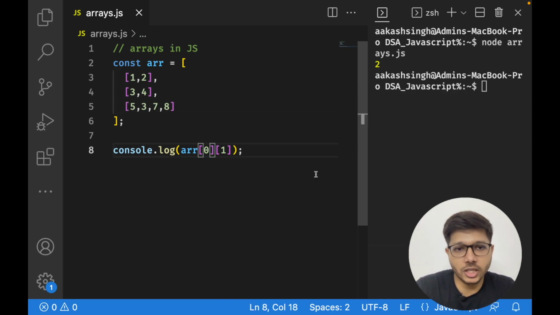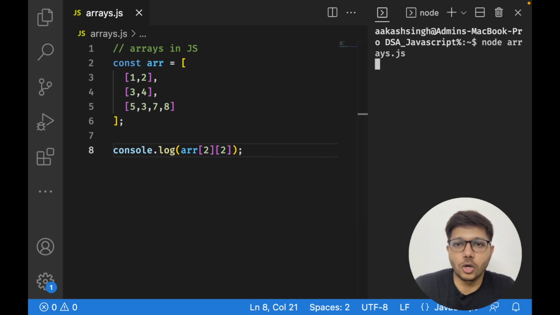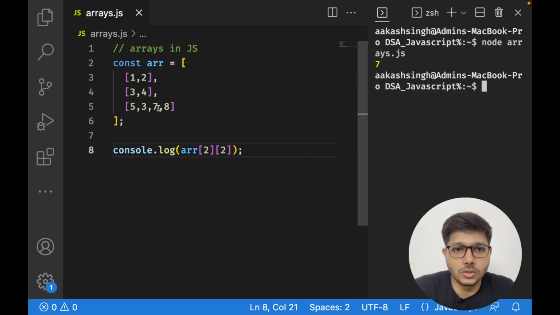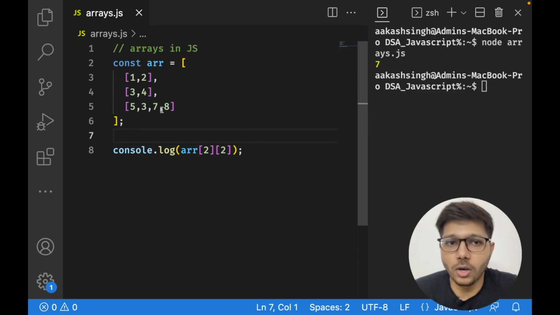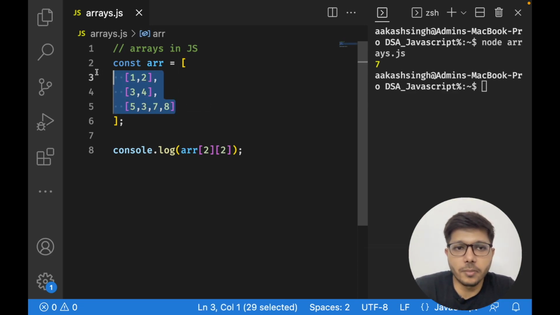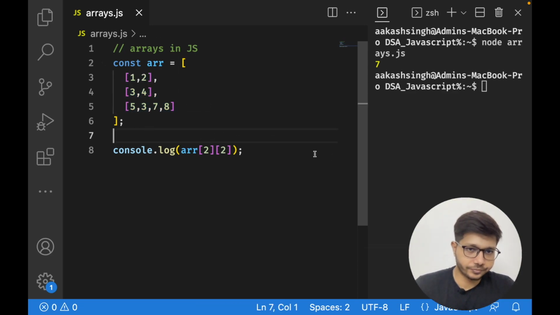Sorry, it is actually in the third row, but the index will be 2. And which column? 0 1 2. So 2. Let us console.log 7. So we are able to access it. It will be much simpler if you go with rows and columns, and this is one of the simple methods you can use to create it.